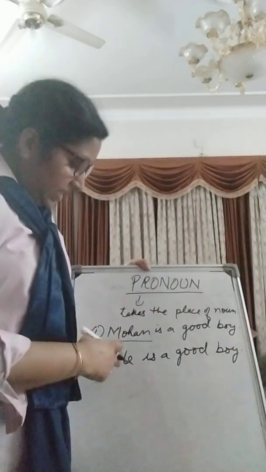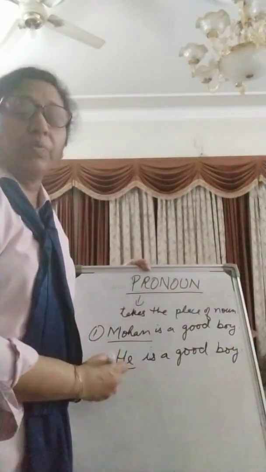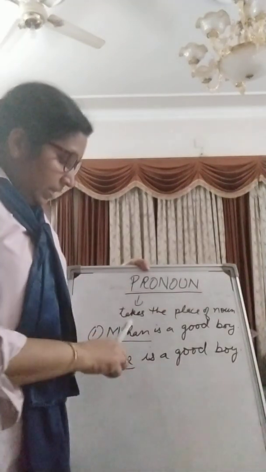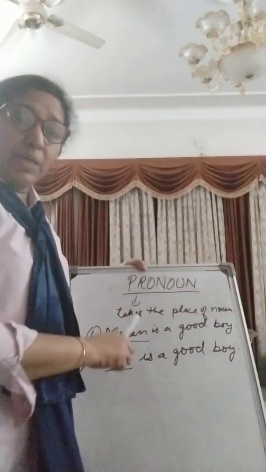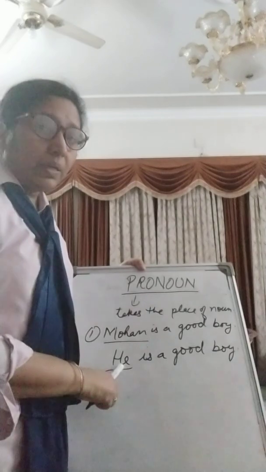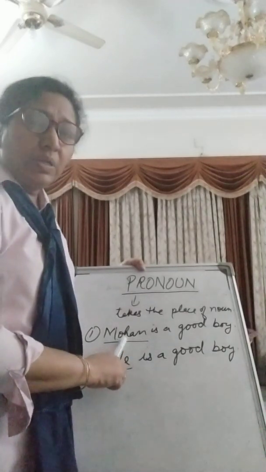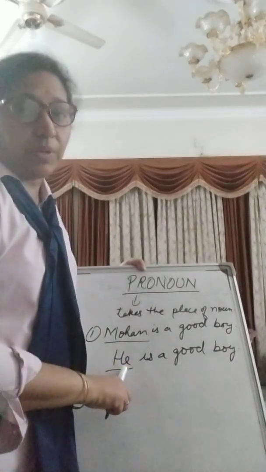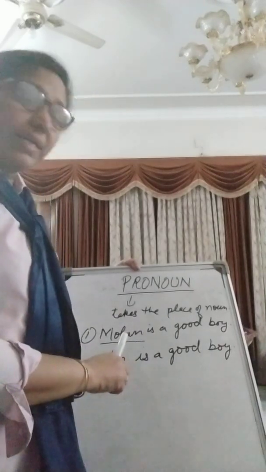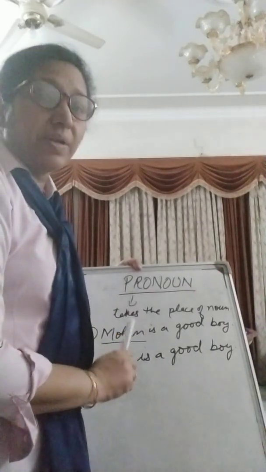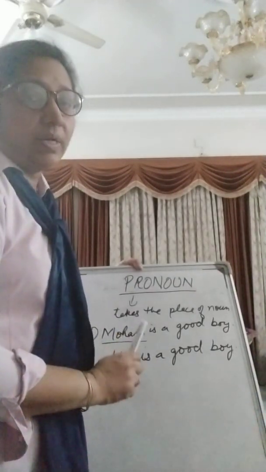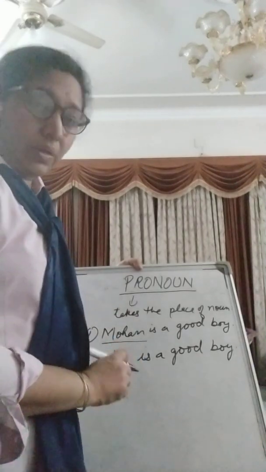So this he is a pronoun. Got it? We have replaced Mohan with he. Mohan is a noun and he is a pronoun. So the word that comes in place of a noun is called a pronoun. Got it?